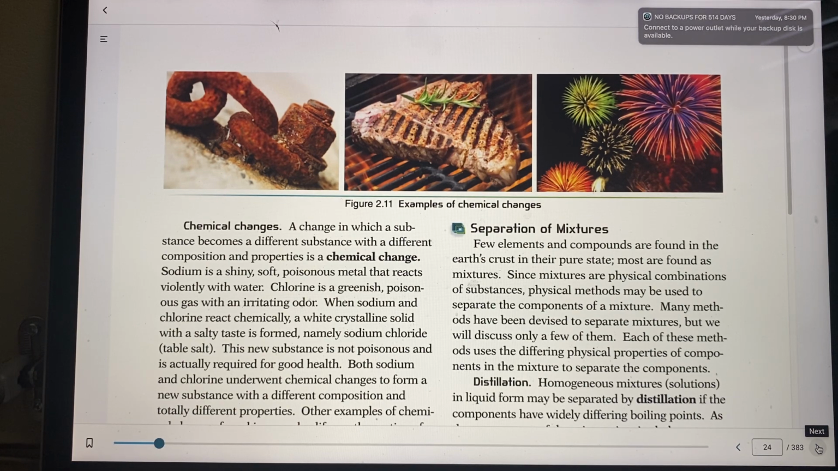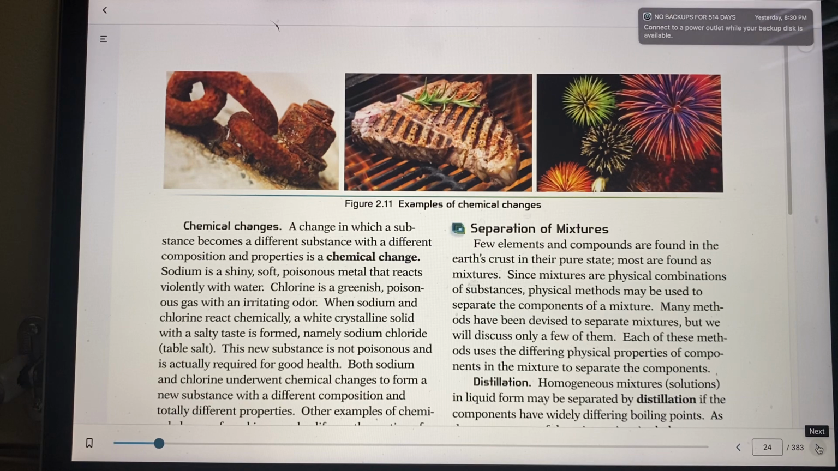Like sodium, which is usually a really shiny, poisonous metal, and chlorine, which is a greenish poisonous gas. But when they combine together, you get sodium chloride. You know what sodium chloride is? It is table salt that you put on your food. It's not poisonous anymore. It reacts to form white crystals, like this crystal, and sodium salt is required for health, actually. You wouldn't want sodium or chlorine, but put them together, and it becomes something you need because it goes through chemical changes.